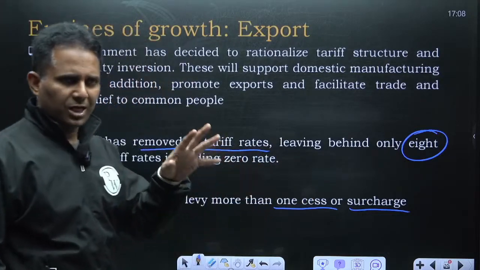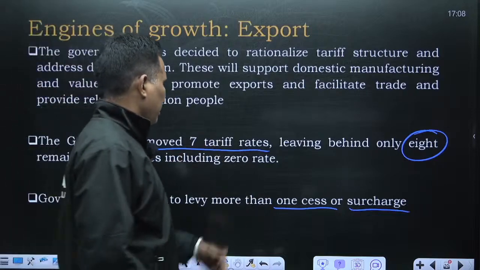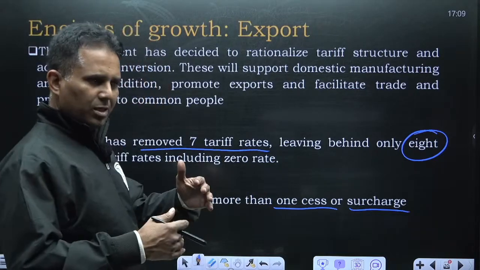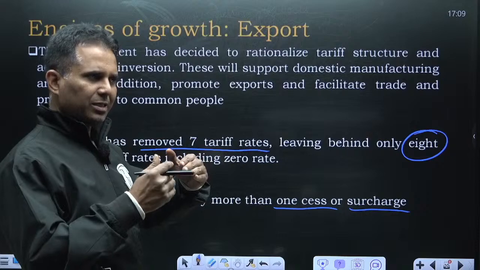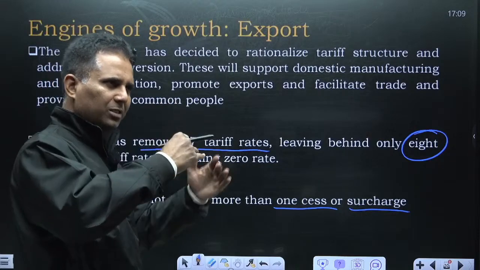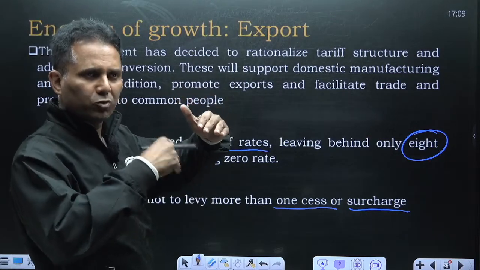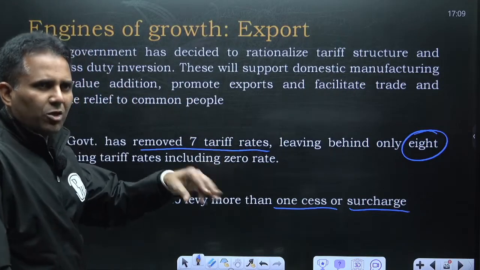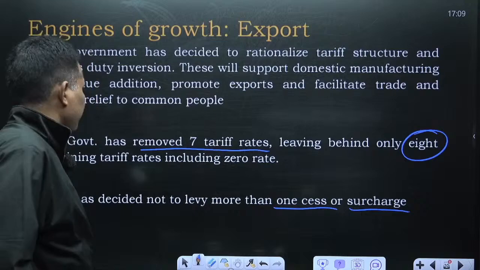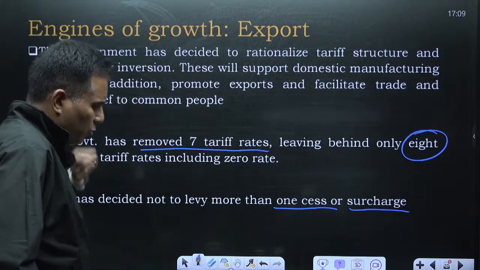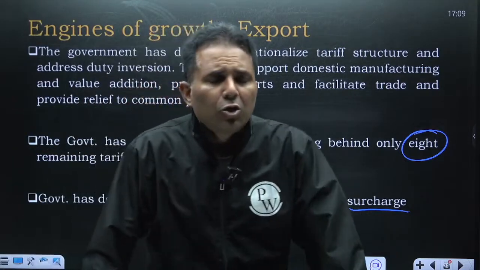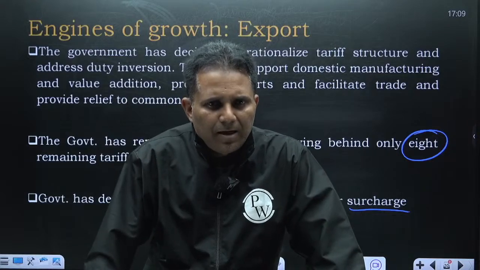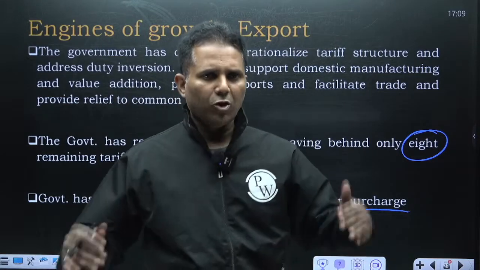That will reduce the duty and the complexity, because there is a normal customs duty, then cess is imposed, then surcharge is imposed, so it increases the effective duty rate. So government has said that either it will be cess or surcharge, only one will be levied.